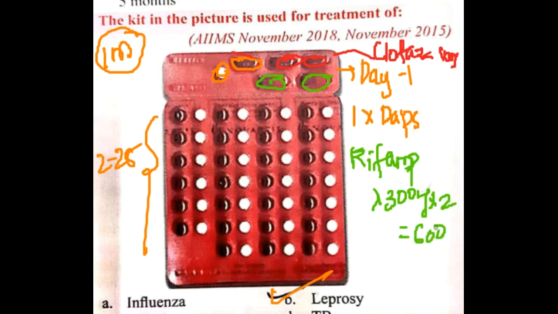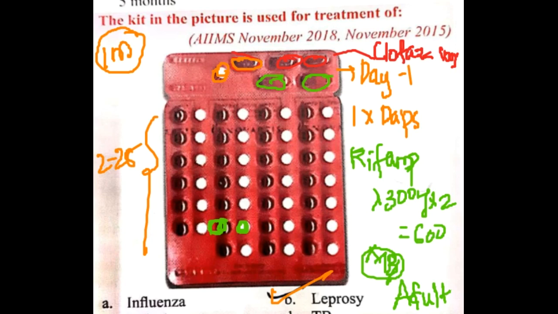These are once a day dosing. This is an adult multibacillary treatment kit for leprosy, right.